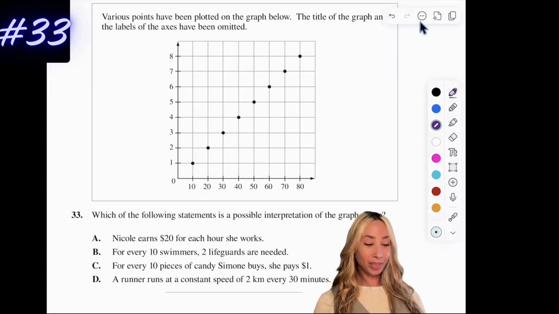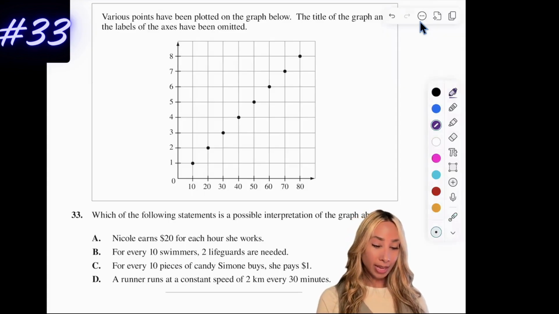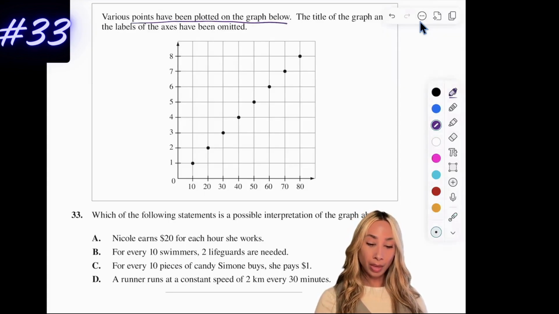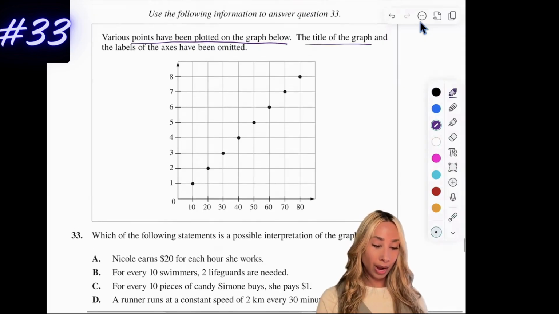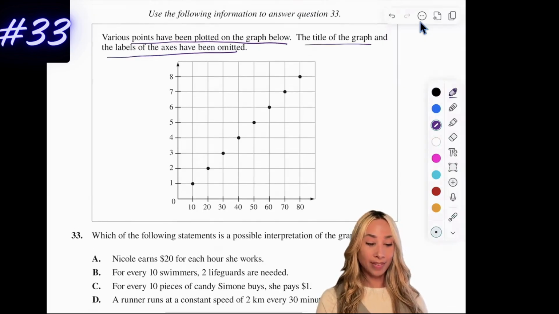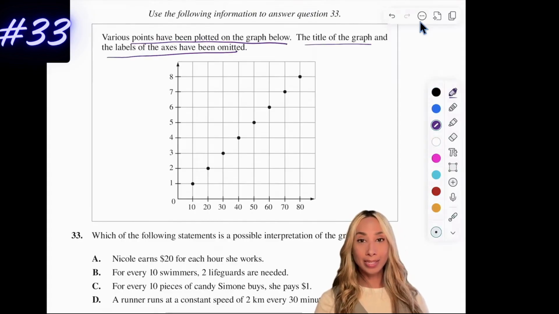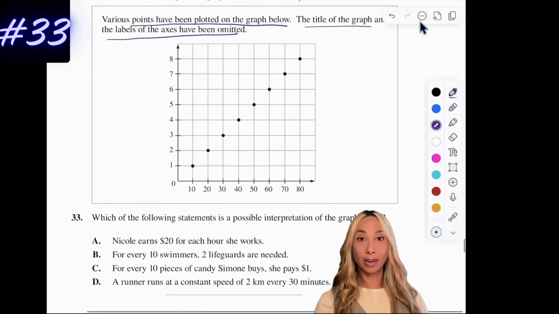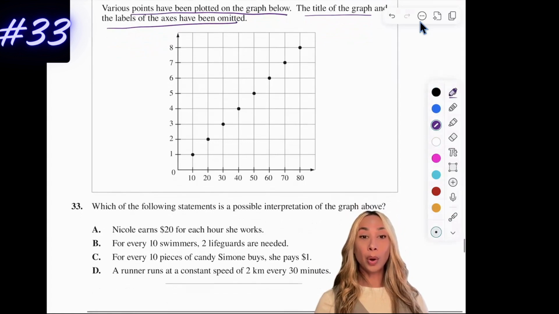All right, number 33. Various points have been plotted on the graph below. The title of the graph and the labels of the axes have been omitted. So basically, we don't really know what this graph is talking about. We want to know which of the following statements is a possible interpretation of the graph above.